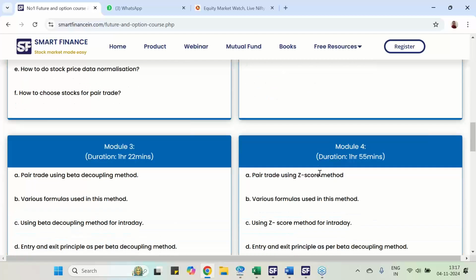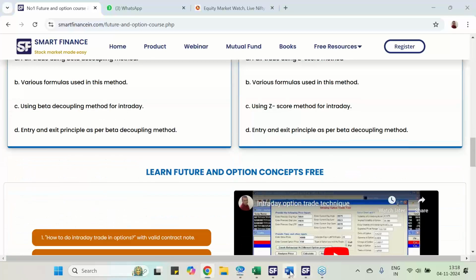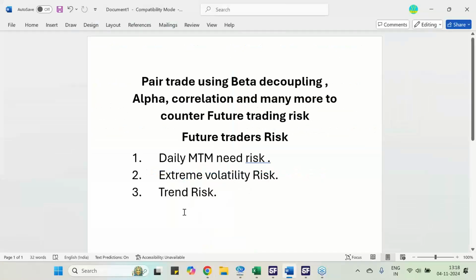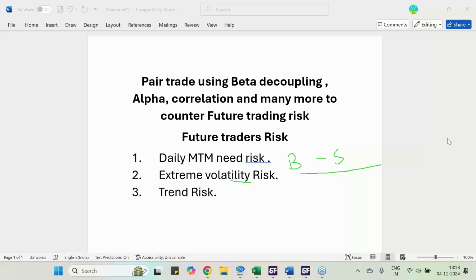So with a few hours of learning, you can manage all these risks. M2M risk will not be there because in one counter you are bought and in another you are sold, so daily M2M will be taken care of. Extreme volatility risk will not be there because if one counter is rising the other will be falling, or if one is falling the other will be rising. That will manage things. Trend risk also will not be there.